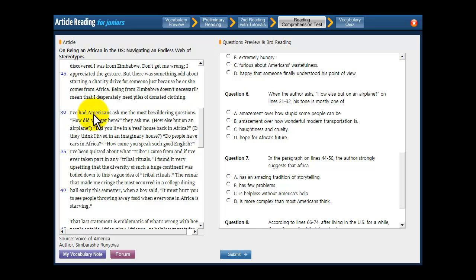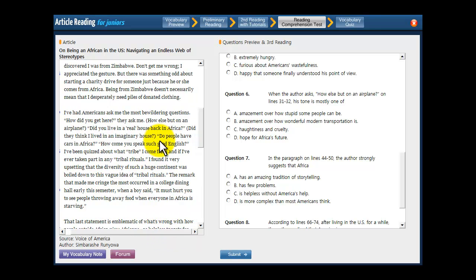I've had Americans ask me the most bewildering questions. Bewildering means confusing. How did you get here? They ask me. How else but on an airplane? Did you live in a real house back in Africa? Do they think I lived in an imaginary house? Do people have cars in Africa? How come you speak such good English?